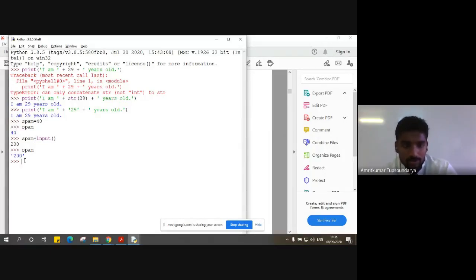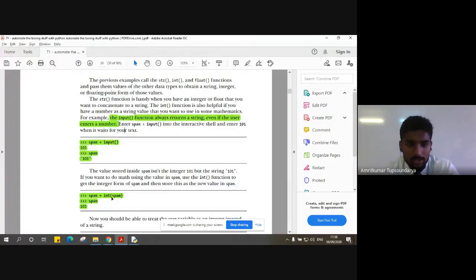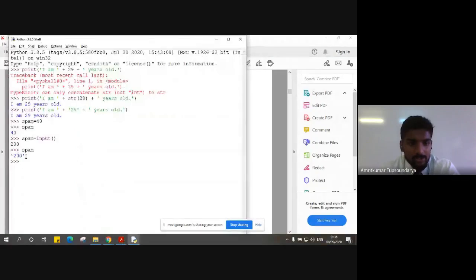So if we want to change it to an integer, what we can simply do is, you can see here that spam is assigned using the assignment operator. Whatever value is stored in spam, which is actually 200, is not an integer 200, it is a string 200.